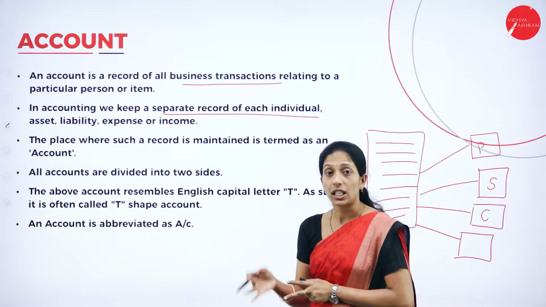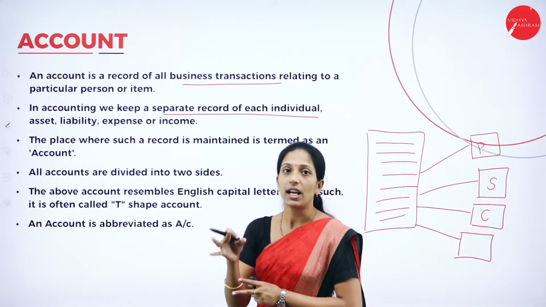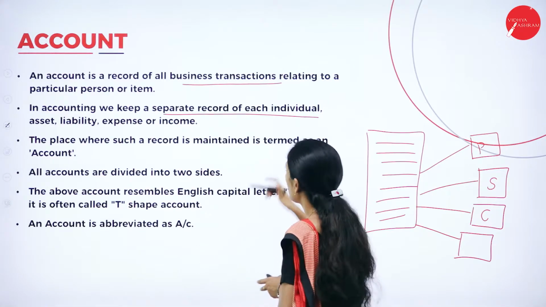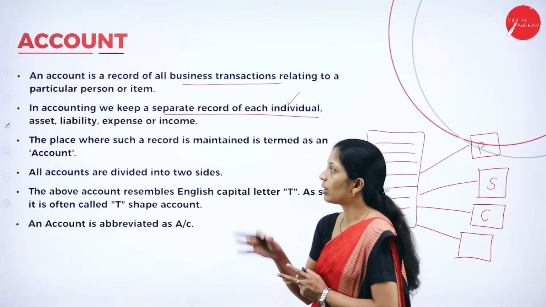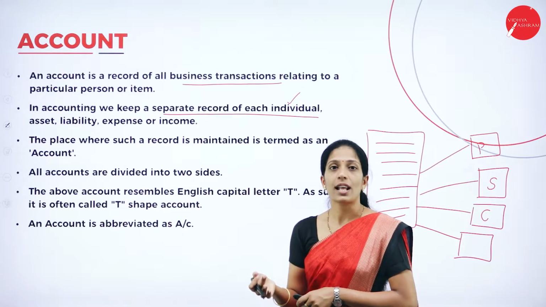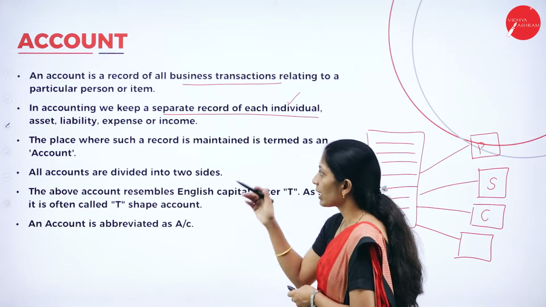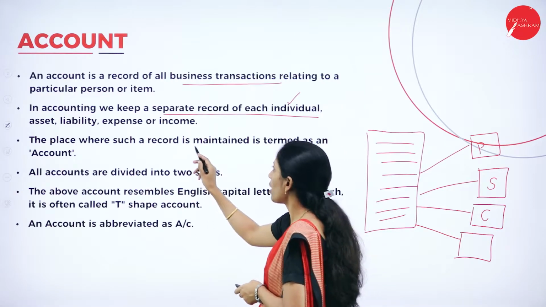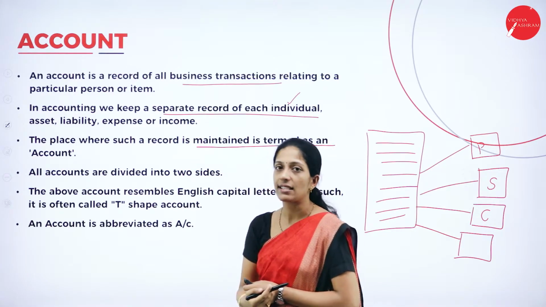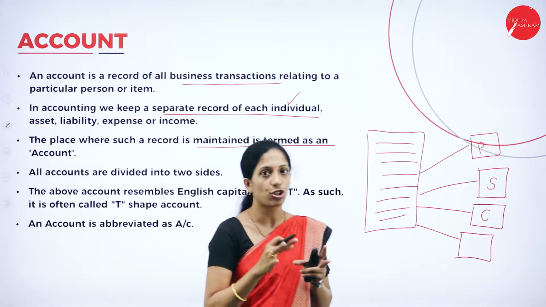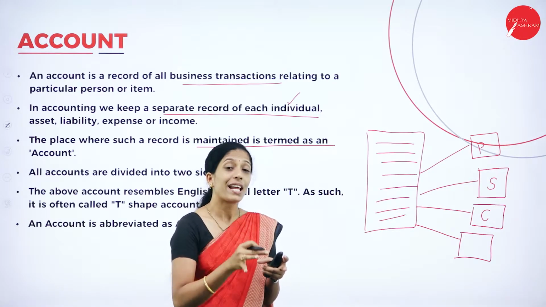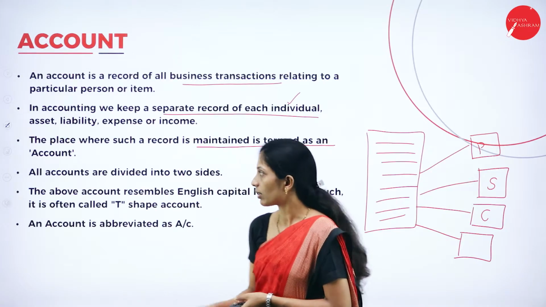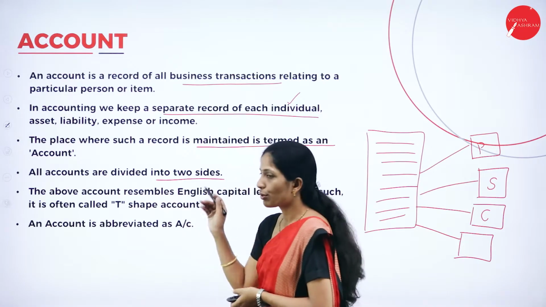So depending upon the nature, we are going to classify these transactions. It may be on the basis of an individual, or a particular asset, or a liability, or an expense or income. The place where such a record is maintained is termed an account. So that classification which we make depending upon the nature, that place is called what? Account.